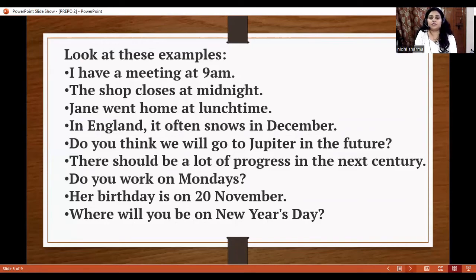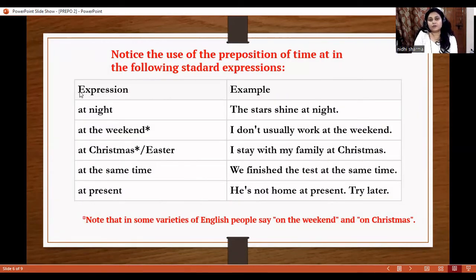Let's move further. So friends, see some expressions here. At night: we always use at with night. We don't say in the night. Example: the stars shine at night. At the weekend, we use at. Sometimes we use on the weekend as well, because in a weekend we have 2 days.